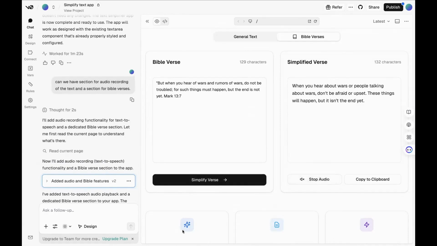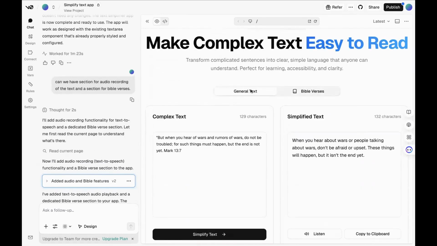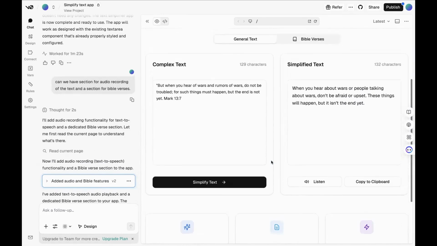It basically takes it and makes it more simplified. As you can see, talking about wars, we have: don't be afraid or upset when you hear about wars. These things will happen, but it isn't the end yet. And it translates it for us.